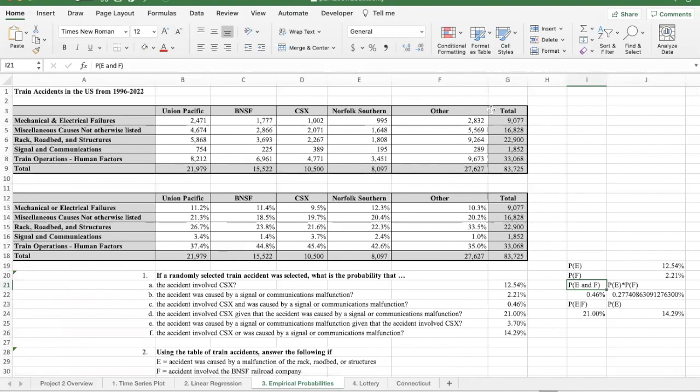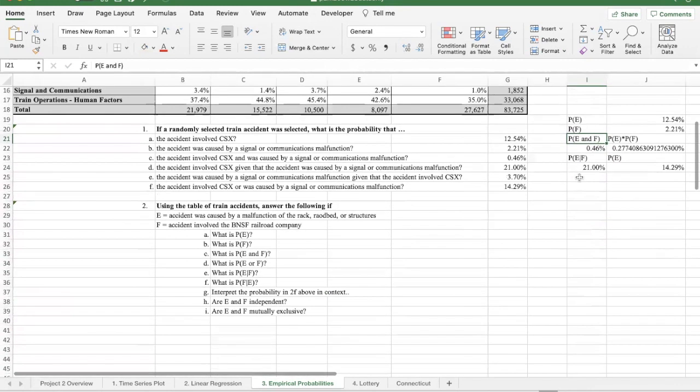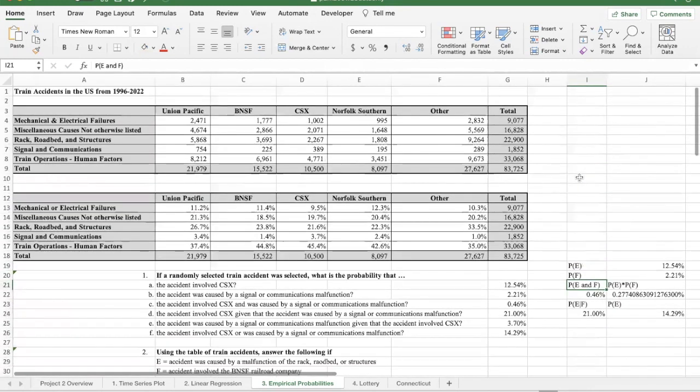And the way we would interpret that in the context of train accidents with those two variables, the cause of the accident and the railroad company itself, we would say that if we knew that CSX was the railroad company that caused the accident, we wouldn't have any more or less information about whether it was a signal or communications accident. And if we knew that the accident was a signal and communications malfunction, we couldn't say that, oh, then it's more likely to be Union Pacific or it's less likely to be CSX. That's what not being independent means.